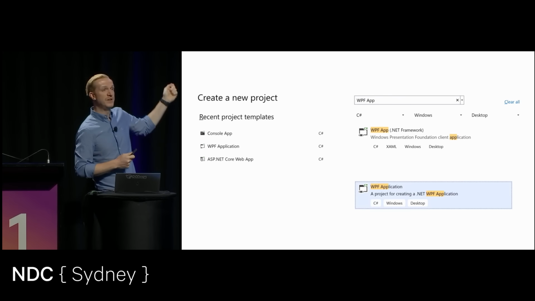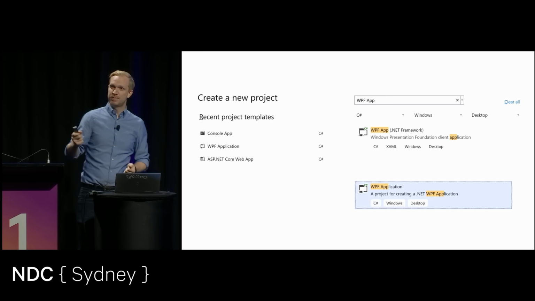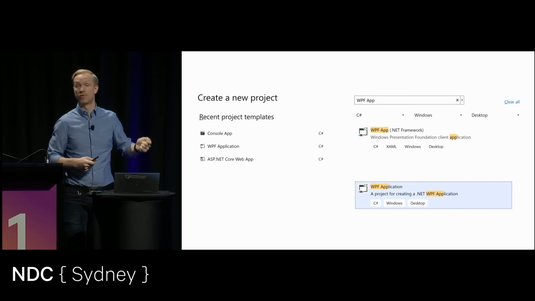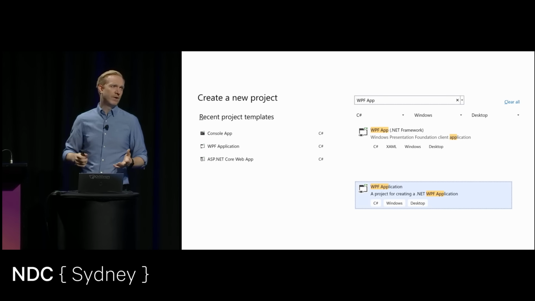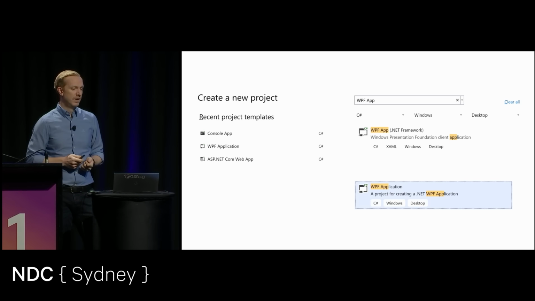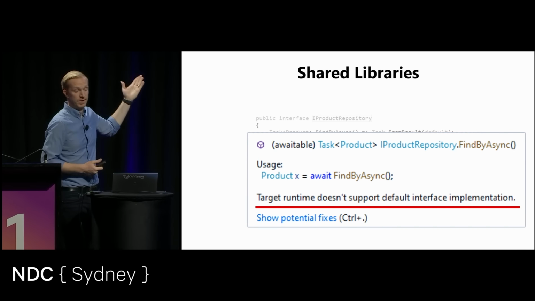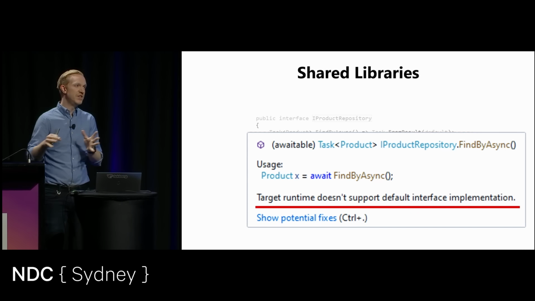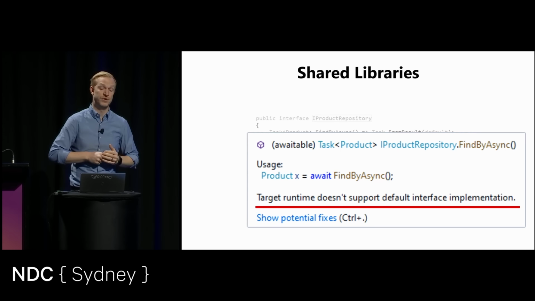So I can use the language features of C# 8, 9, 10, 11, and all of that in WinForms and WPF. It just means that I have to port that over to this new project structure, but doesn't mean that WPF and WinForms is now cross-platform. There's other projects to allow you to do that. So if we create a shared library, or if we enable a newer version of the language in an older project, and the compiler deems that, well, you're targeting a runtime where this doesn't work, it will tell you. It will tell you that you're targeting something that's not allowed. So even though I can use some C# 8 features in .NET Framework 2.0, for example, it will tell you if you're doing something you shouldn't.